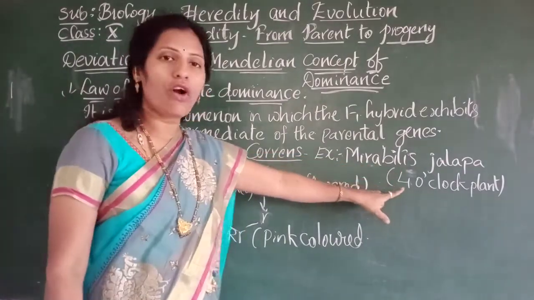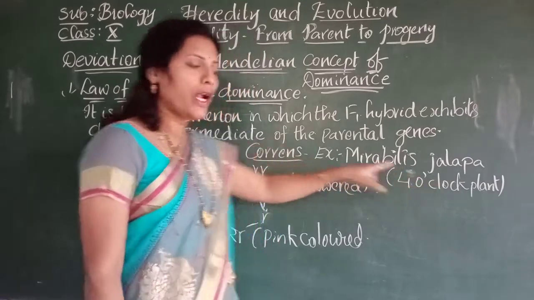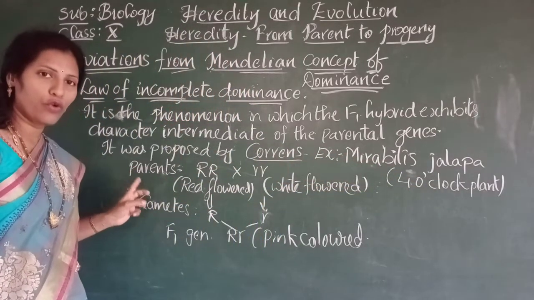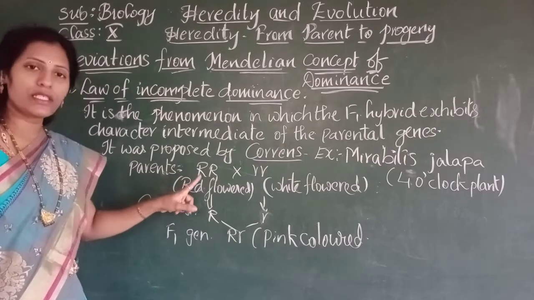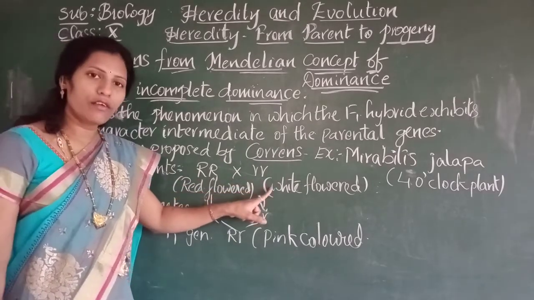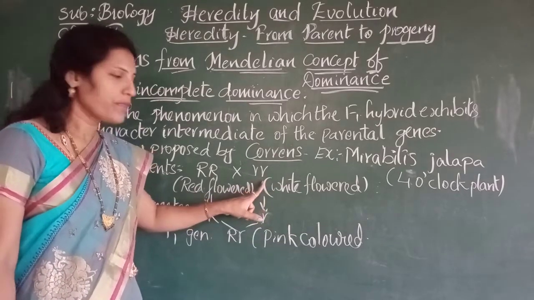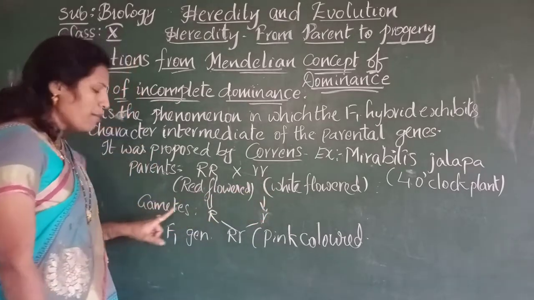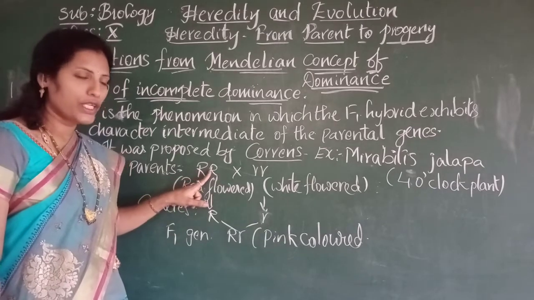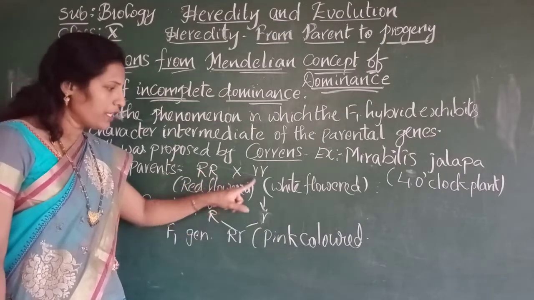This is commonly called the 4 o'clock plant. If you take pure breeds as the parents, that means a red flowered plant is crossed with a white flowered plant, and the gametes are formed. As you already know, during gamete formation only one gene will enter the gametes.